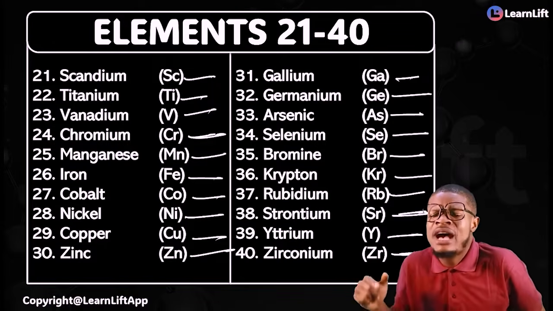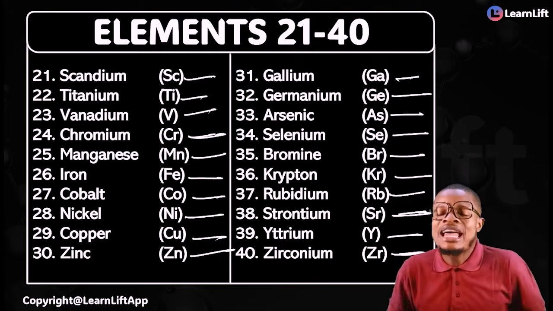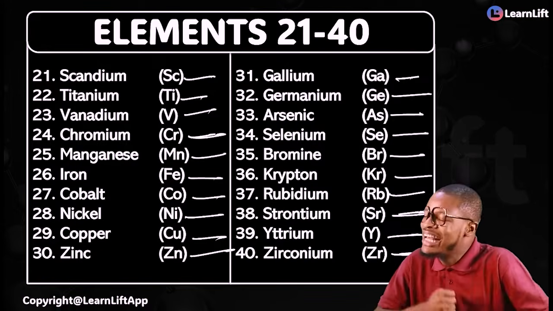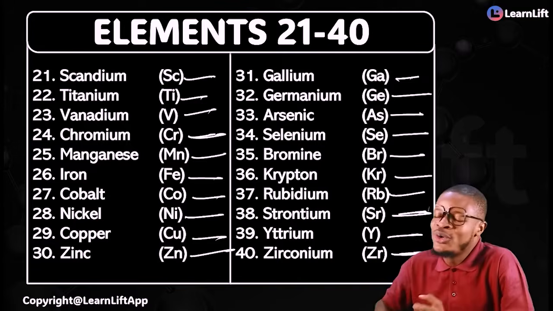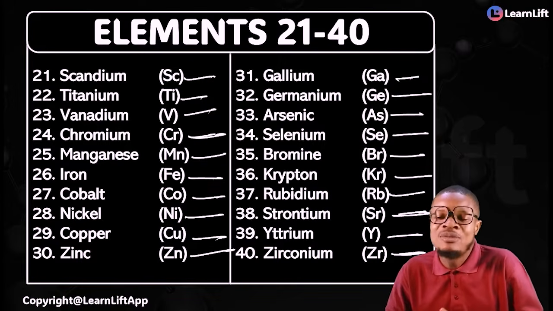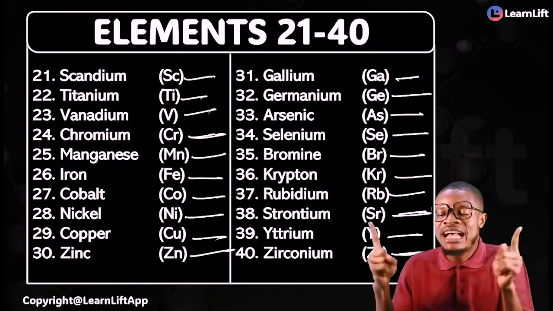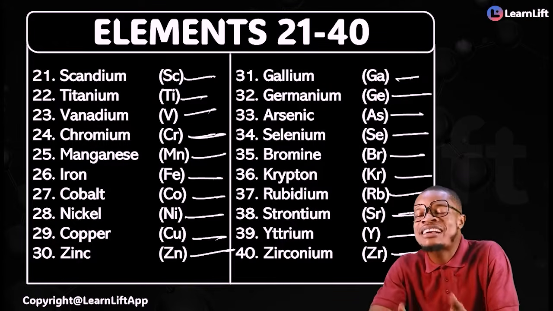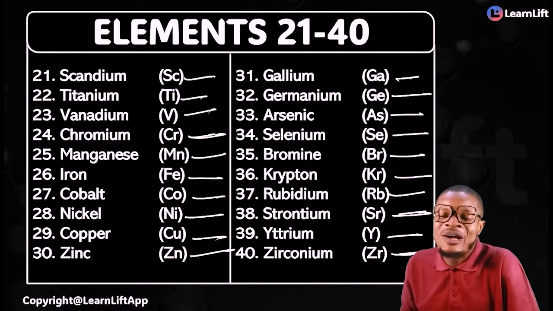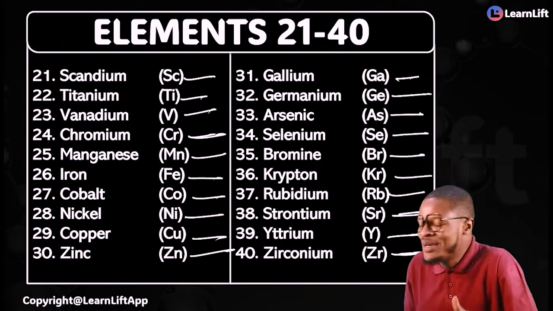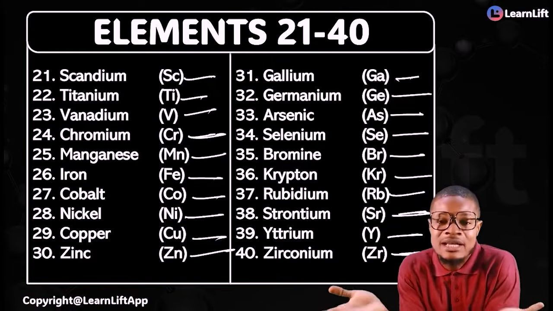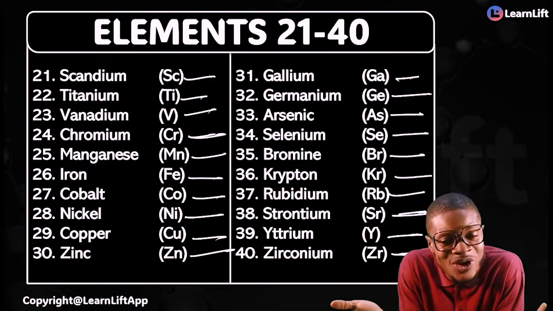Let's start from 21. Scandium, titanium, vanadium, chromium, manganese. Iron, cobalt, nickel, copper, zinc, gallium. Germanium, arsenic. Selenium, bromine. Krypton, rubidium. Strontium, yttrium, zirconium. Everybody. Scandium, titanium, vanadium, chromium, manganese. Iron, cobalt, nickel, copper, zinc, gallium. Germanium, arsenic. Selenium, bromine. Krypton, rubidium. Strontium, yttrium, zirconium. That's all.